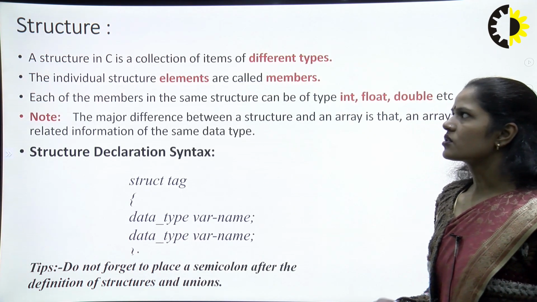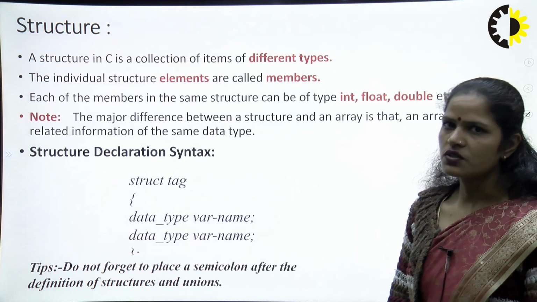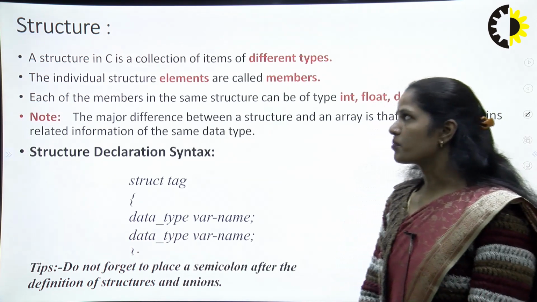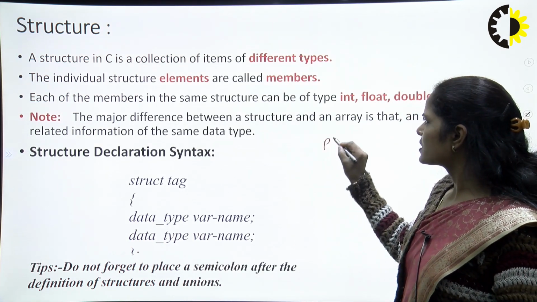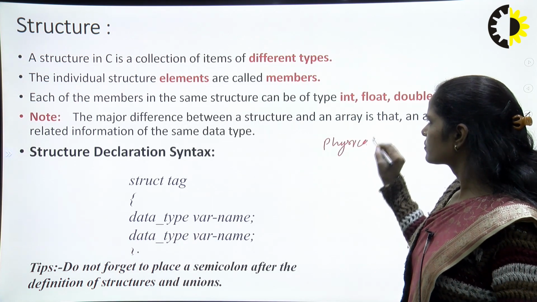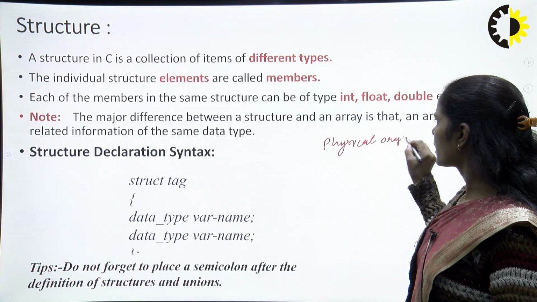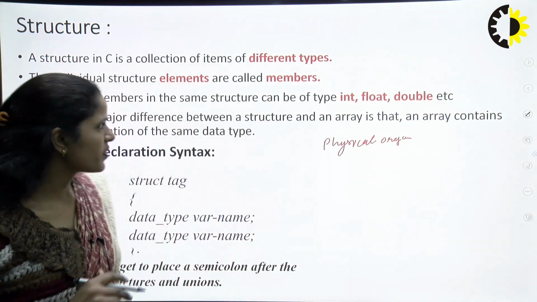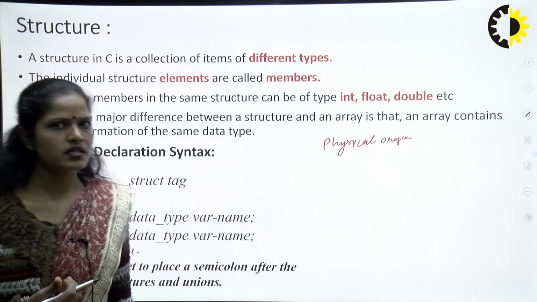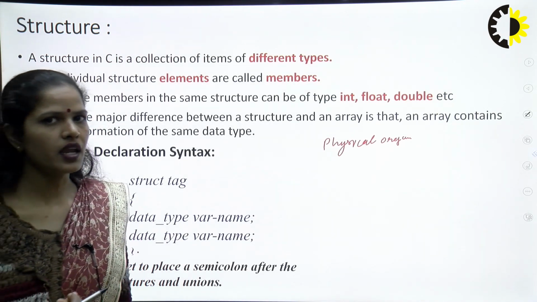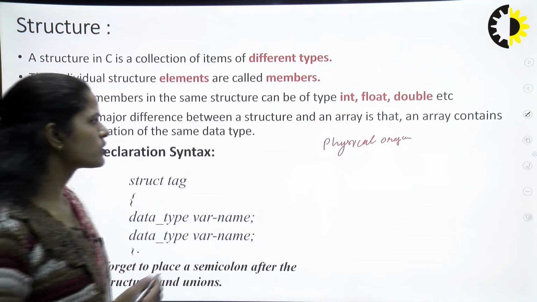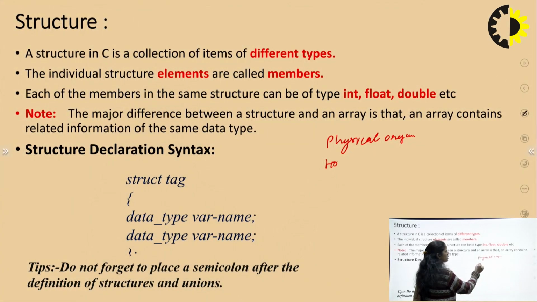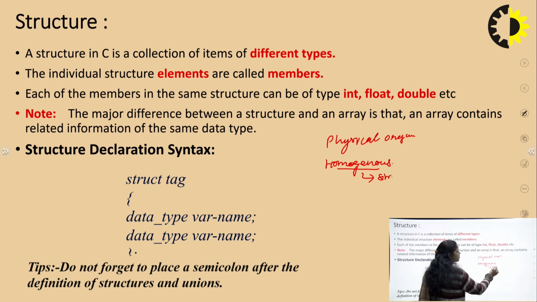In general words, a structure is nothing but a physical organization way. Let's recall the previous lecture. In the last lecture we talked about the array, and an array is a collection of homogeneous data types. What is the meaning of homogeneous? That means similar type of values.